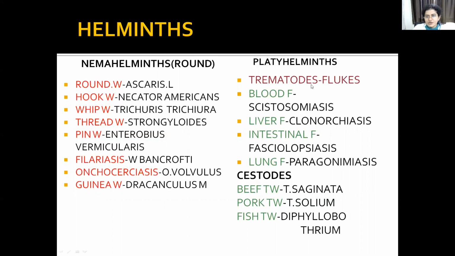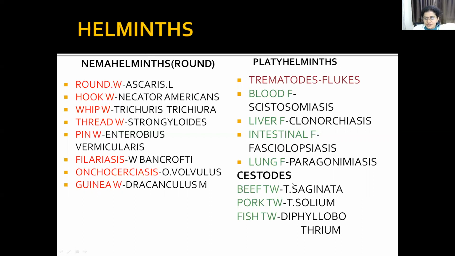Platyhelminths, that is trematodes, otherwise called flukes. That can be blood fluke, that is schistosomiasis, or liver fluke, that is clonorchiasis, intestinal fluke, or lung fluke. You must have read in microbiology about roundworm, hookworm, threadworm, pinworm, filariasis and guinea worm. These are the nemathelminths, or roundworms. Platyhelminths include trematodes, called flukes: blood fluke, liver fluke, intestinal fluke and lung fluke.